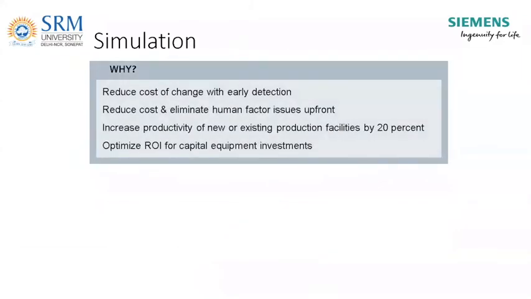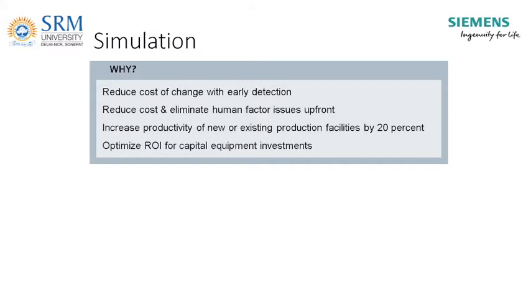Then there is simulation. Why is simulation needed? Because whatever we plan, we have to simulate and ensure. For example, suppose you want to decide the production capacity of a line. It was very theoretical: you calculate the total number of machines, the cycle time of the machine, and accordingly you decide the line.